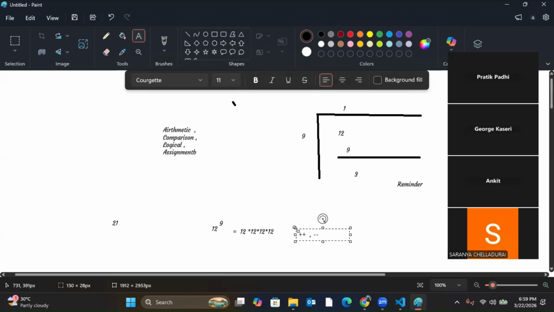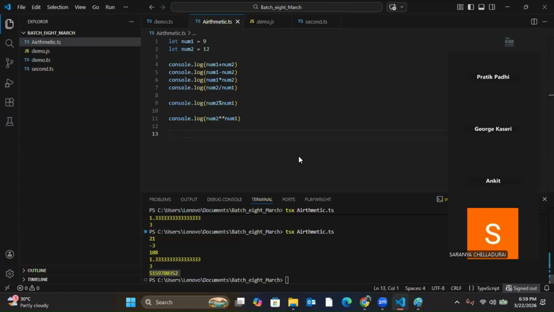Two times plus is incremental, two times minus is decremental. Now, this plus plus I can give in two ways, either at the start of the variable,